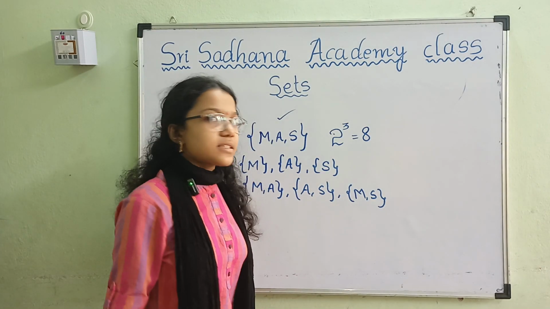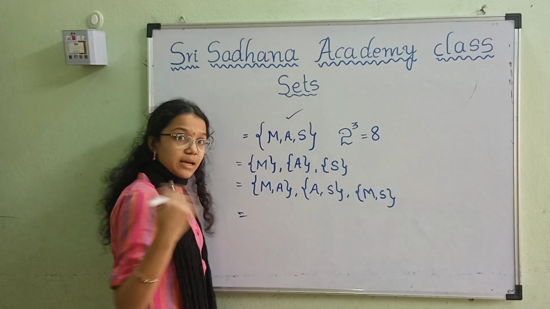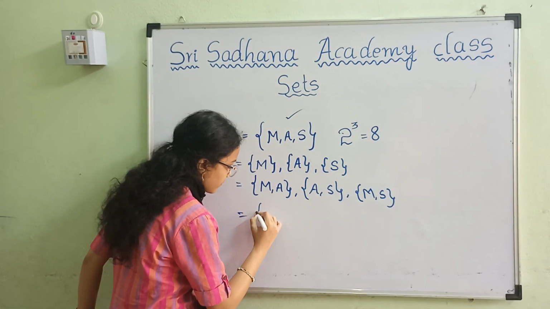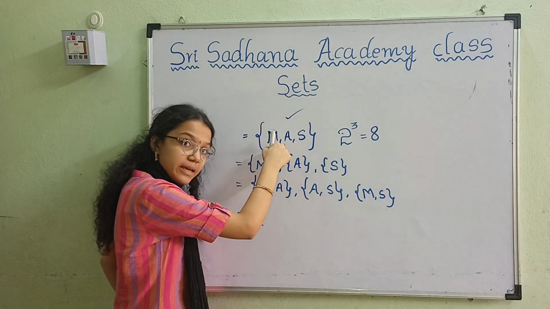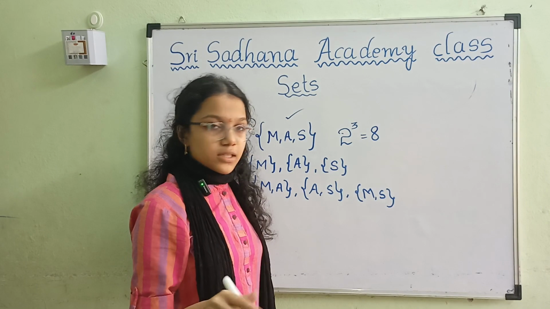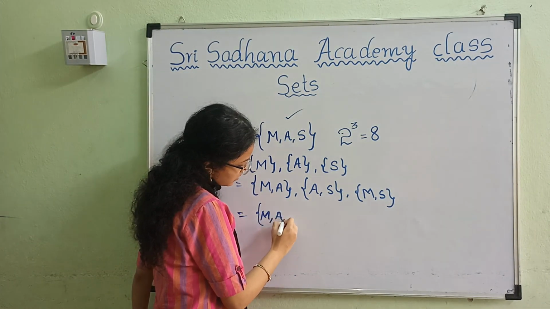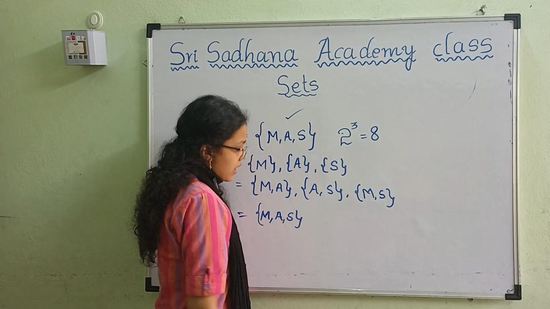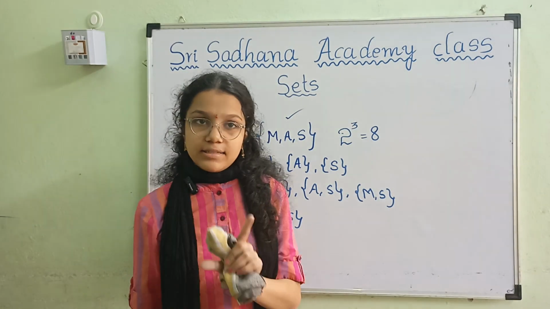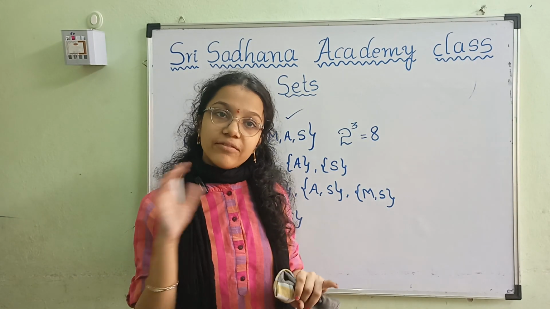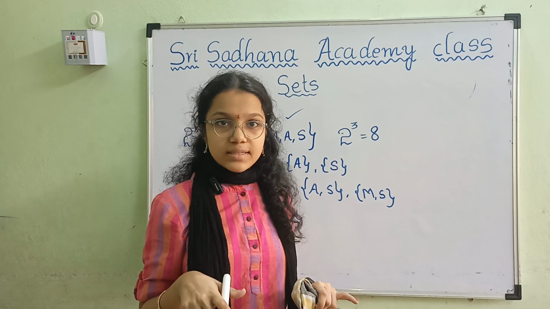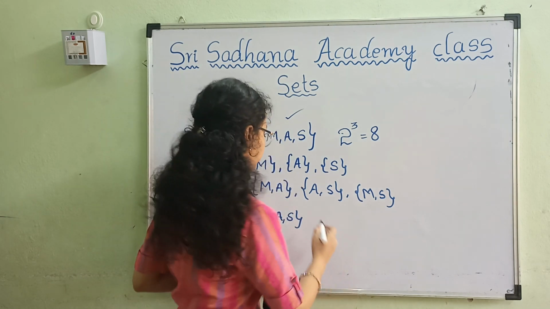But after this there are 2 more subsets. The superset itself is a subset of itself. And the last one is the null set. Null set is a subset of every set. It is a universal set and it is a subset.